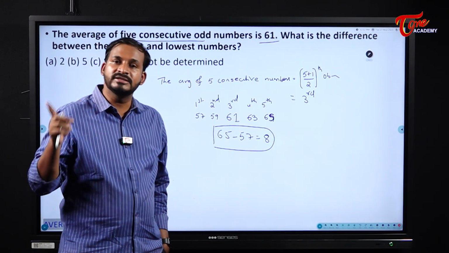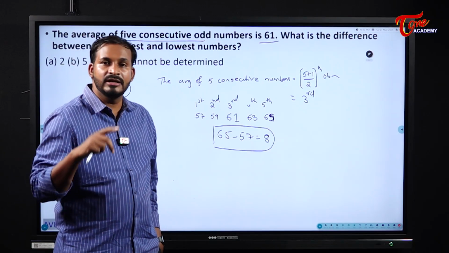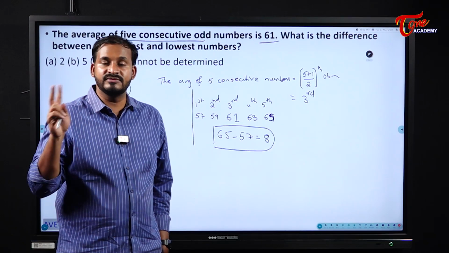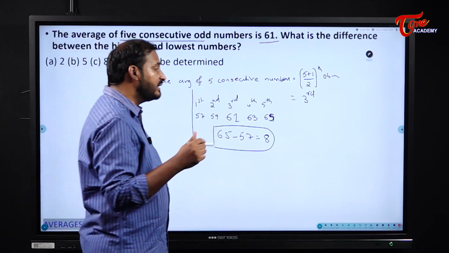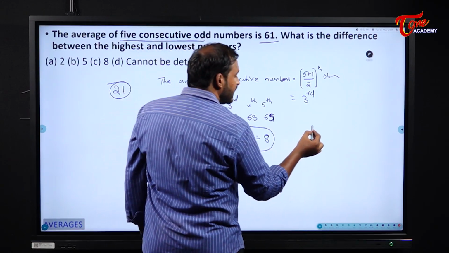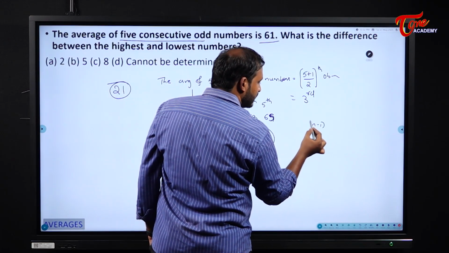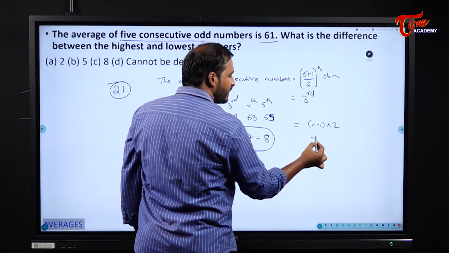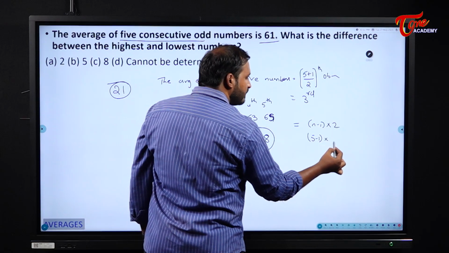And total how many numbers are there for me here? Total 5 numbers. In this case, I am speaking about this case. And the difference between each and every one will become 2. And if they ask the difference between the first and the last, remember this carefully. Directly you can take n minus 1 into 2. n is the number of observations. So, 5 minus 1 into 2. What does it become?